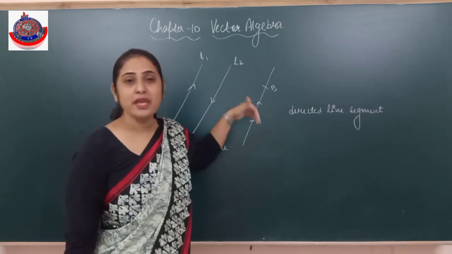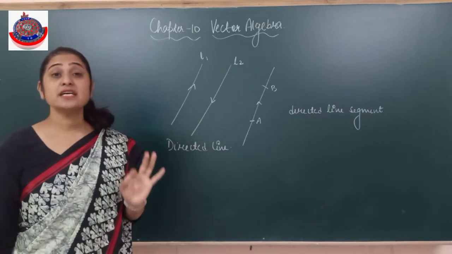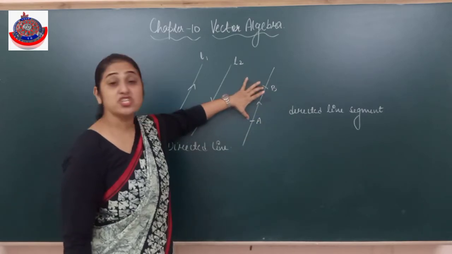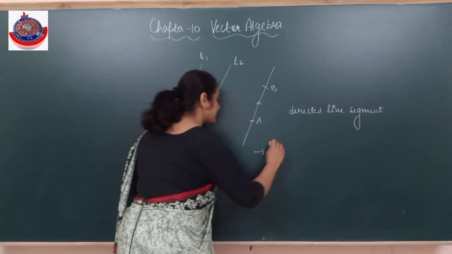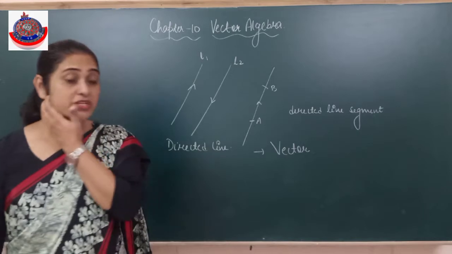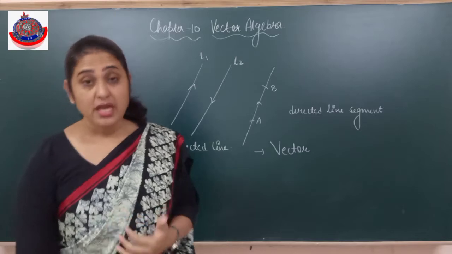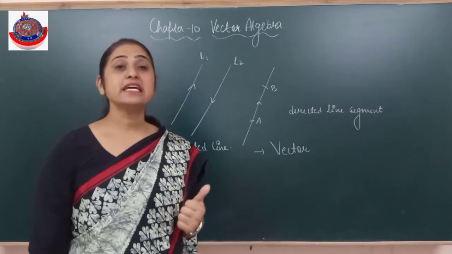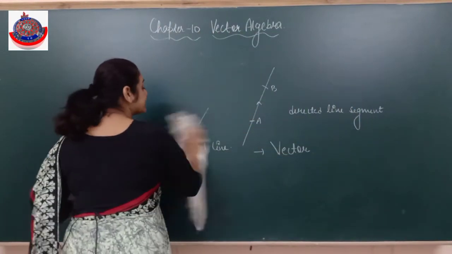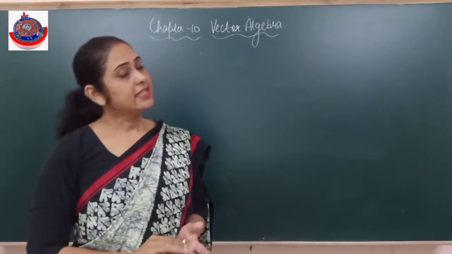I know it is starting from A and ending at B. A line segment which has a direction and a magnitude, I know this much, AB is called a vector. A line segment which has direction as well as magnitude is called a vector. Is it clear? So write the definition. A directed line is called a vector. A line is simple, but if it becomes a directed line, that becomes a vector.